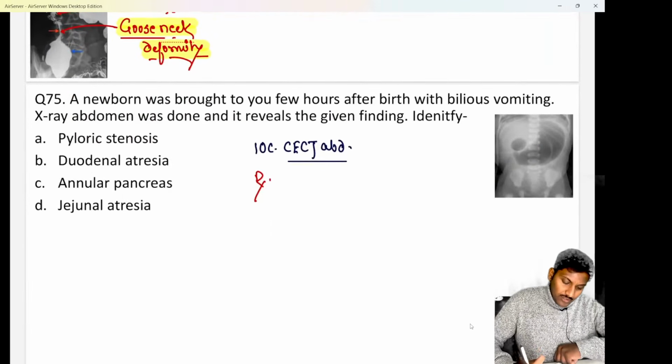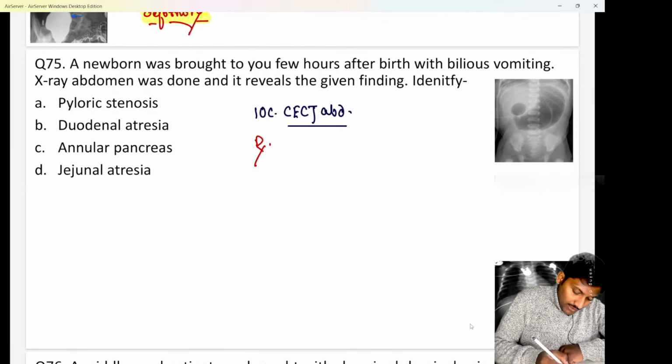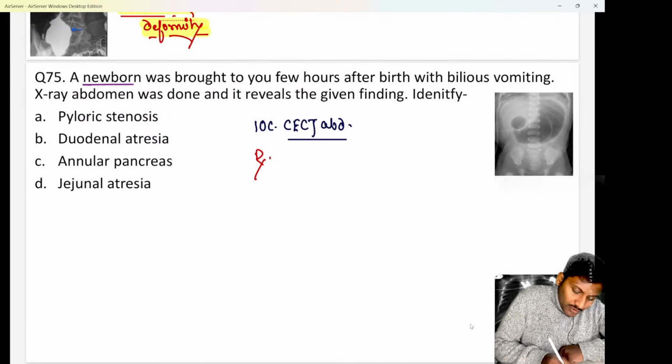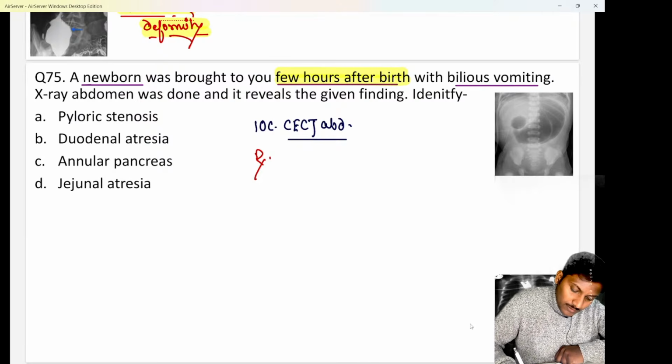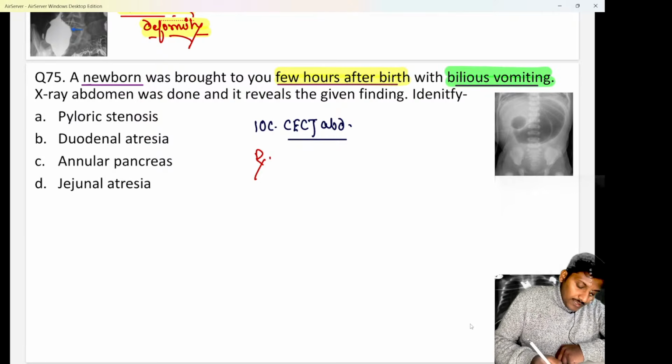And the last question today we'll discuss is this. Here we have a newborn who was brought to us a few hours after birth, basically with complaints of bilious vomiting, that is a greenish vomiting which was seen. Now they are saying X-ray abdomen has been done and it reveals the given finding.